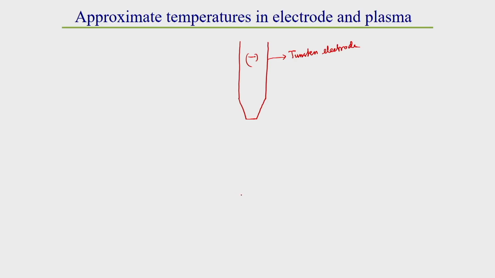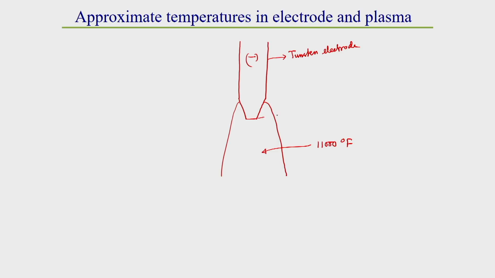Now, generally how the temperature varies over the range of the arc column as well as the electrode, that we should know. So, generally this is the arc. Here I am just showing you how the temperature is varying. In an arc column, the temperature is within a range of 11,000 degree Fahrenheit. Just approximately I am telling.